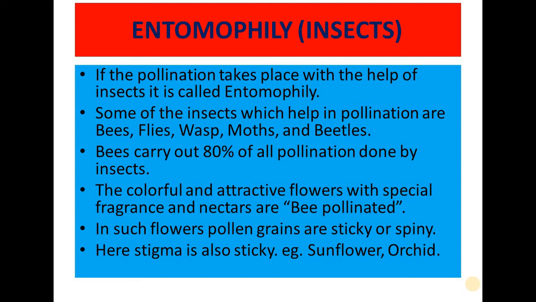In such flowers, pollen grains are sticky or spiny, so they will easily be attached to the leg or body of the insect, and easily be transported to another flower. And the stigma of the female flower also has sticky material to keep the pollen grains attached to it. So this type of pollination can be seen in sunflower or orchid like plants which have attractive flowers.